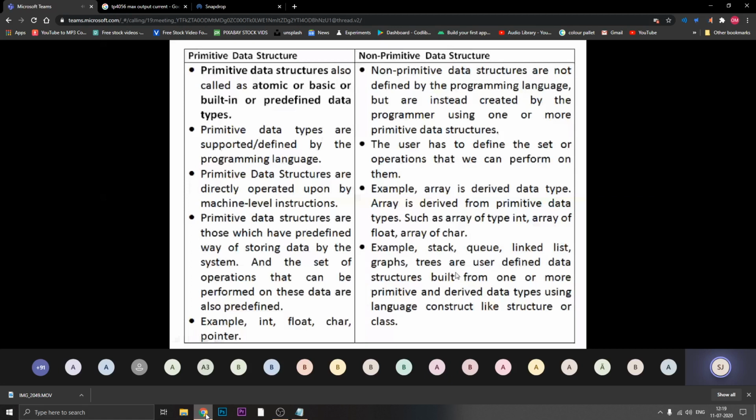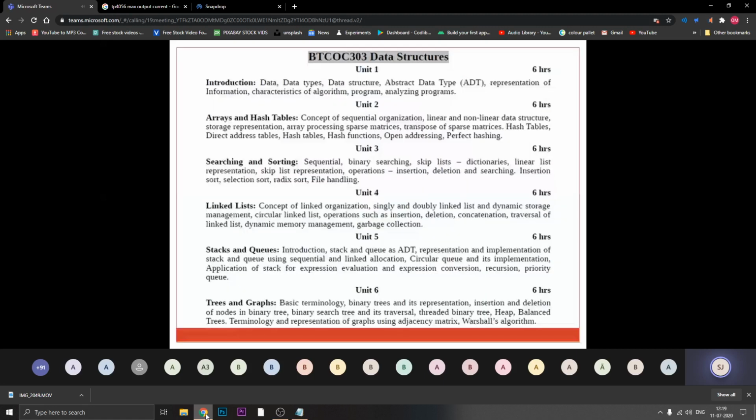Okay, now, wait a minute, I'm moving the slides. At the beginning of the first lecture, I told you that I am going to give you the overall information of the data structure part. So if you observe, I am showing the slide of the syllabus of data structure. Is it visible, everyone?